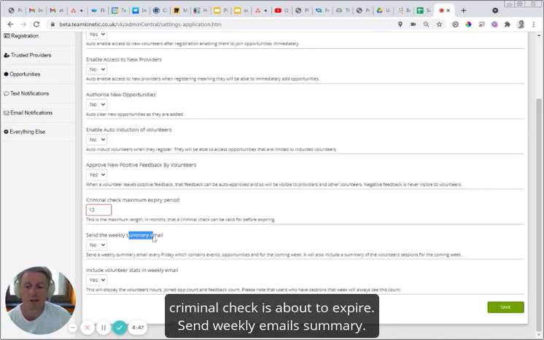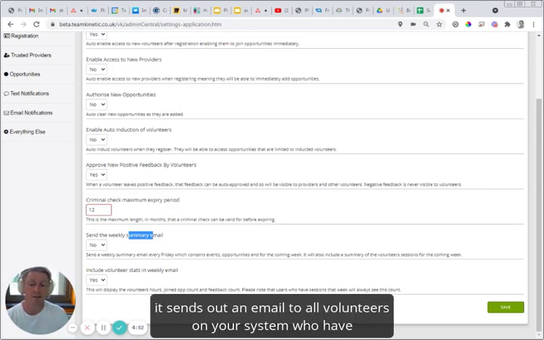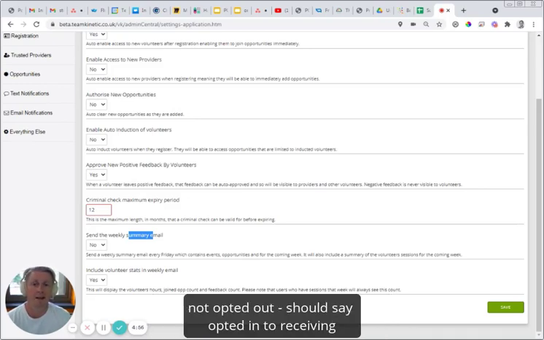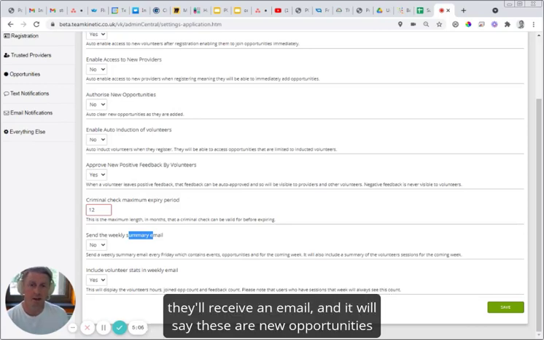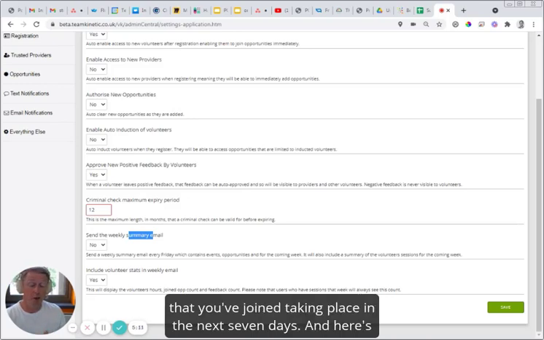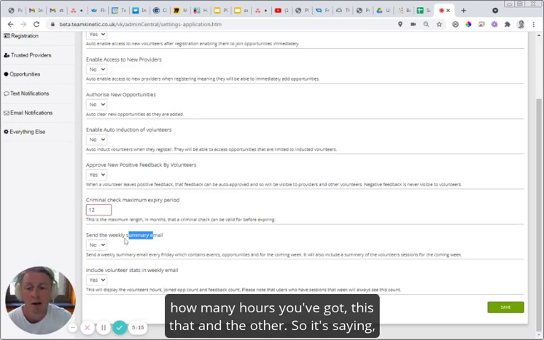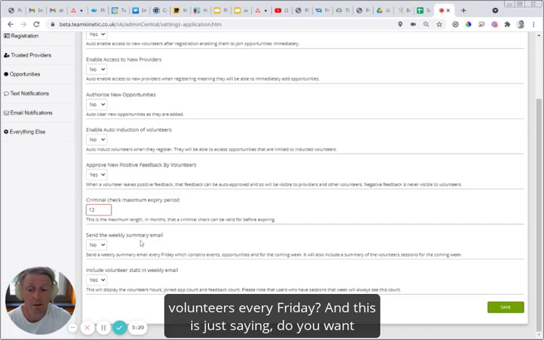Send weekly email summaries. So every week, on a Friday at the moment, 6 o'clock, it sends out an email to all volunteers on your system who have opted in to receiving emails. It will say, these are new opportunities that have been added, and these are opportunities that you've joined that are taking place in the next 7 days. And here's how many hours you've got, this, that, and the other. So it's saying, do you want the system to send out this weekly email to those volunteers every Friday?